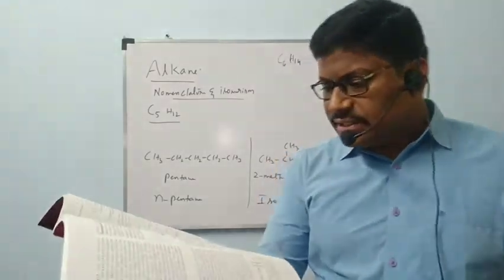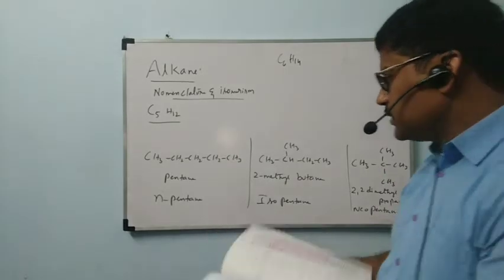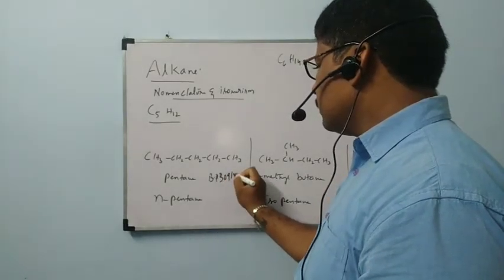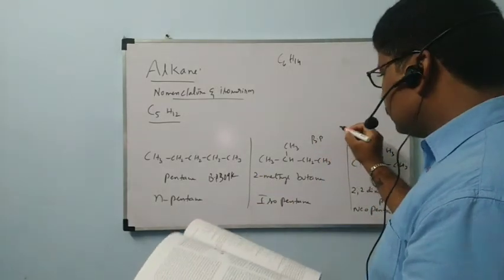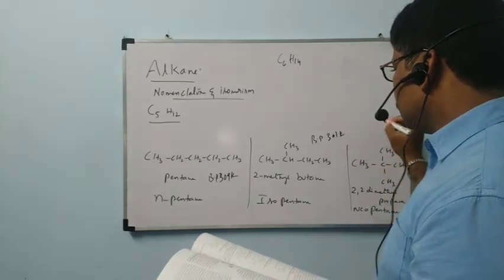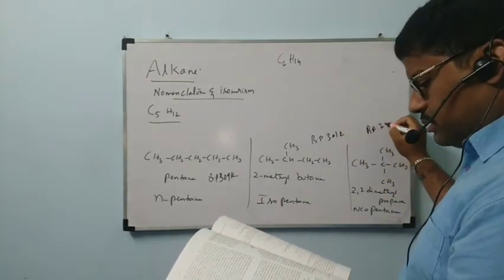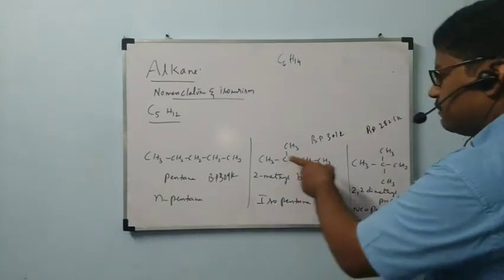Like that in pentane also, these differ by boiling points. This is boiling point 309 Kelvin. This compound has boiling point 301 Kelvin. This has boiling point 282.5 Kelvin.